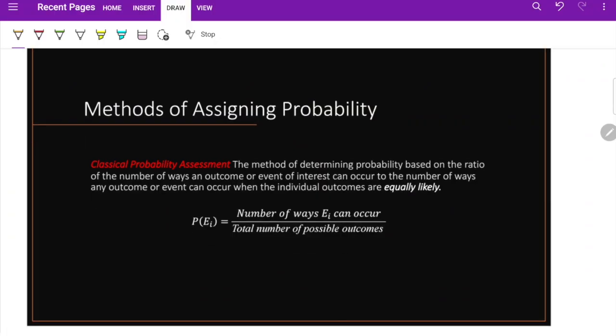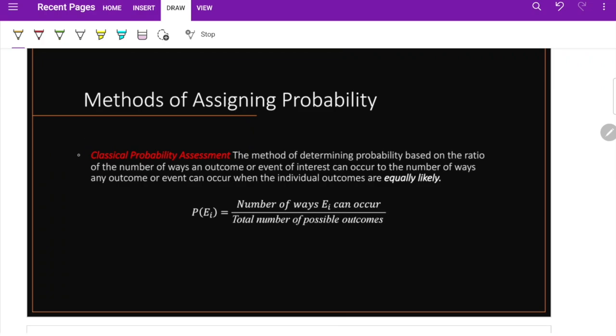We have three methods of assigning probabilities. The first one is the very common one, which is the classical probability assessment. This classical probability assessment is based on the ratio of the number of ways an outcome of the event of interest can occur to the number of ways any outcome or event can occur. And these individual outcomes are what? Equally likely. Like flipping a coin. Both head and tail have equally likely outcomes, because we assume the coin is fair, so they have the same chances to occur, right?